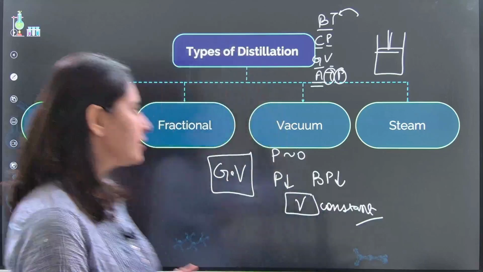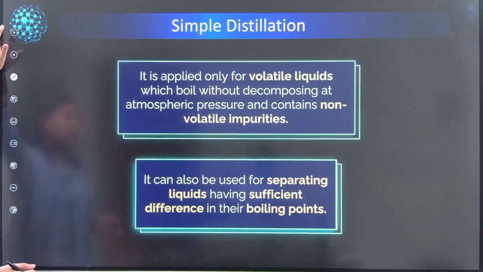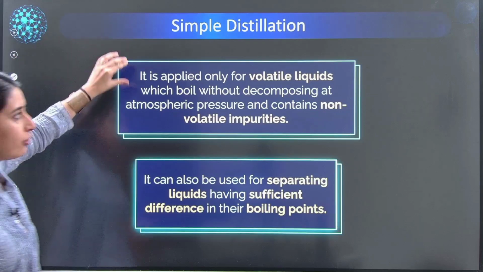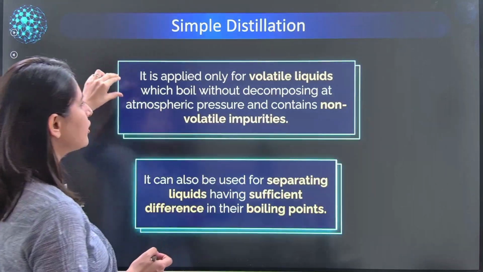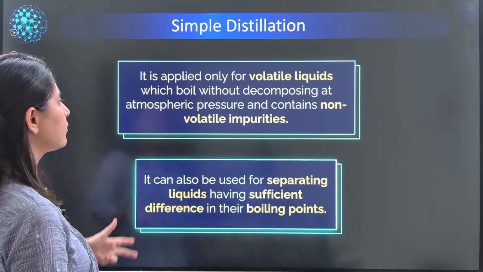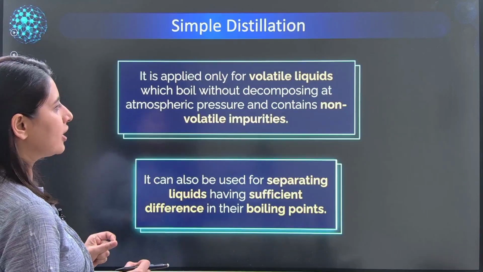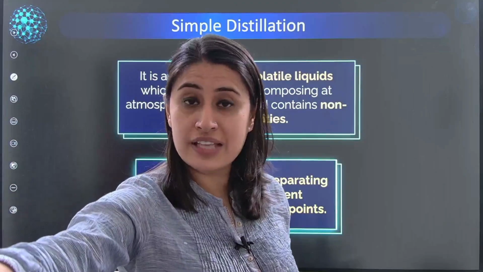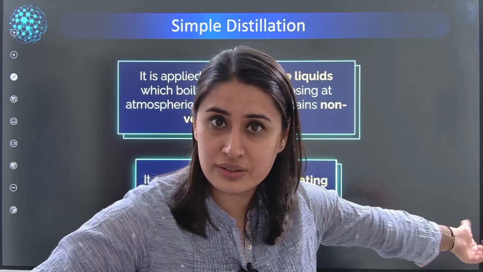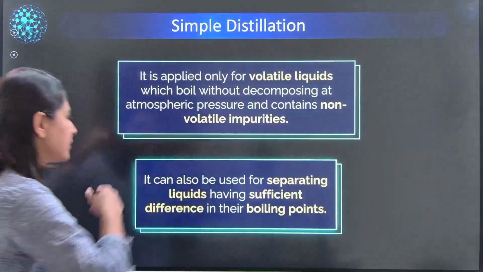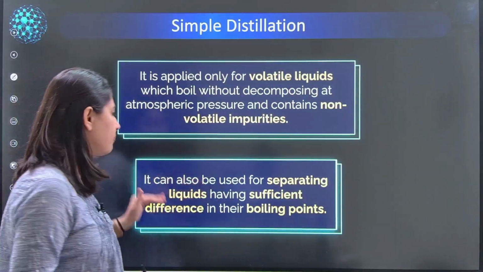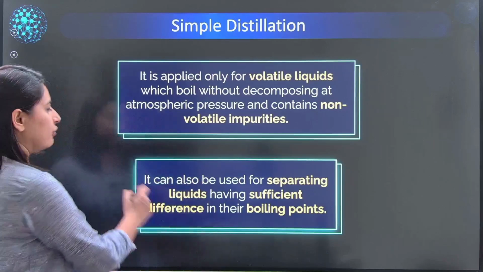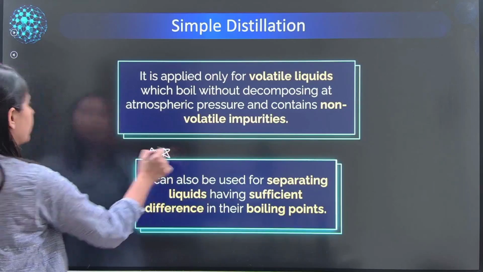Okay, let's quickly now go through them. So you can see simple distillation, when do we apply it? It is applied for only volatile liquids which boil without decomposing at the atmospheric pressure. We don't want decomposition, because if decomposition is happening, vacuum distillation. That's how easy it is. It can also be used for separating liquids having sufficient difference. This is the main point, by the way, right?